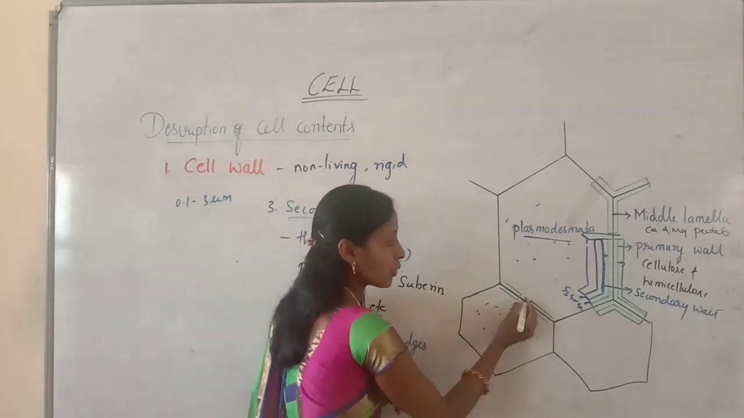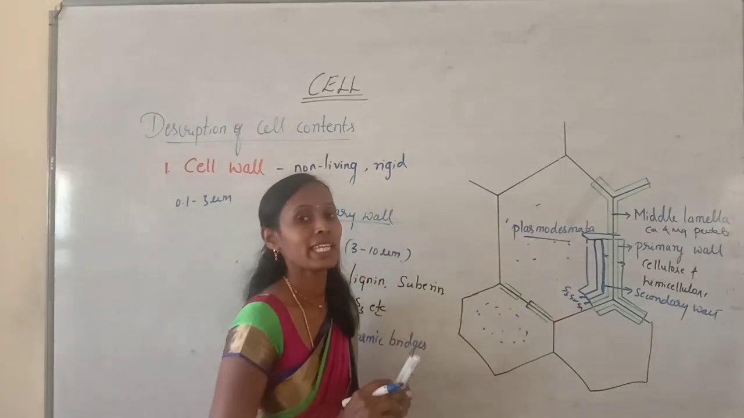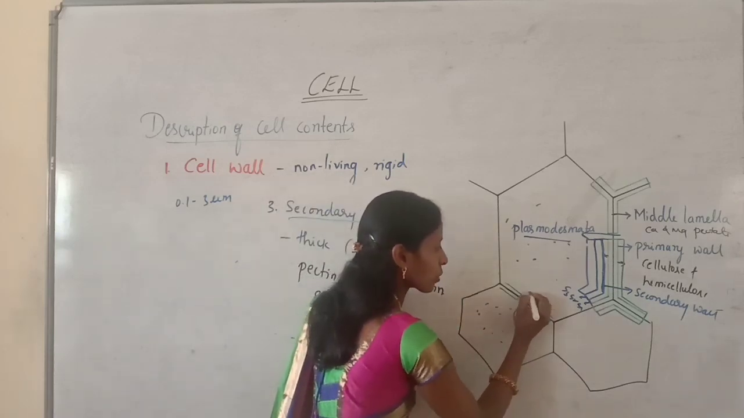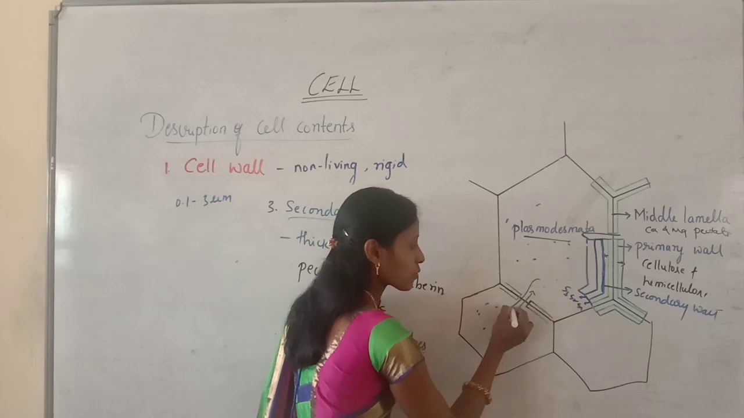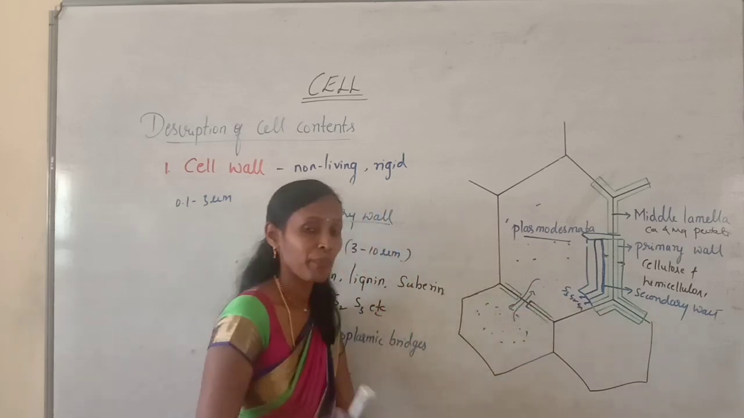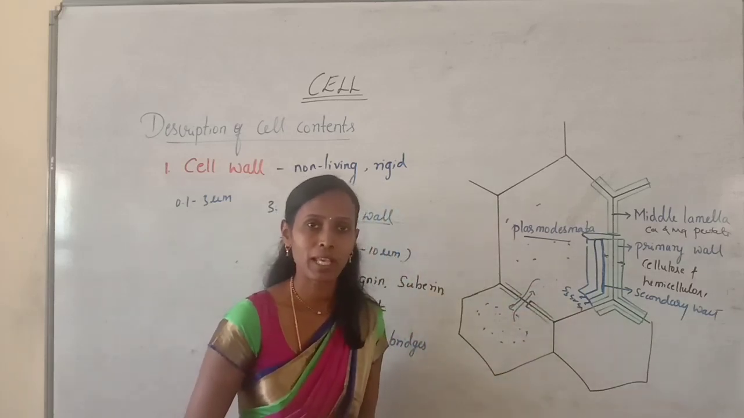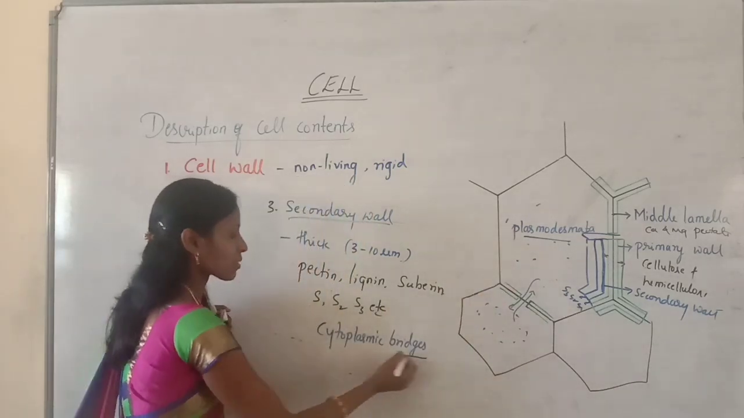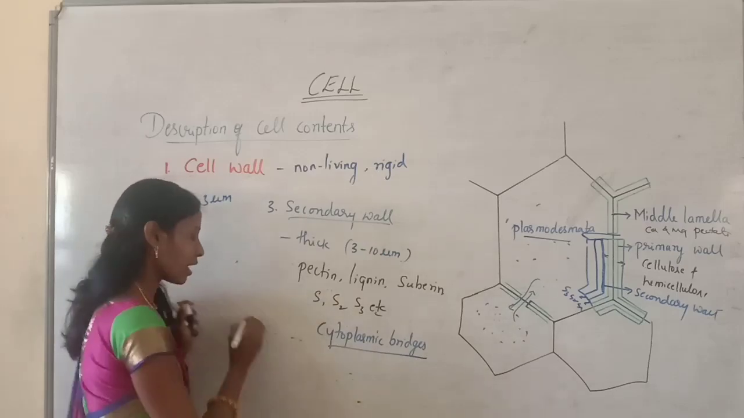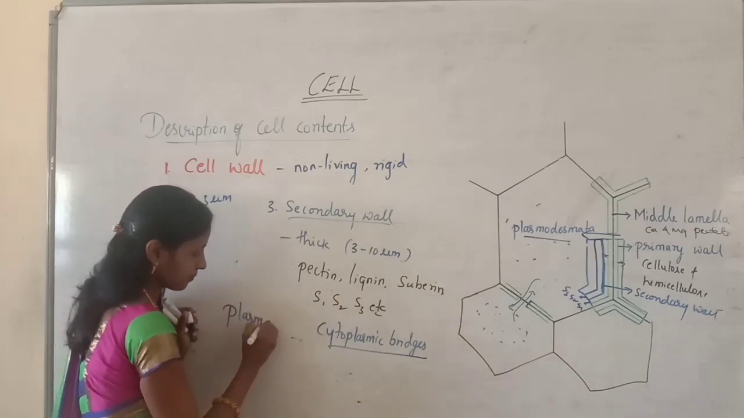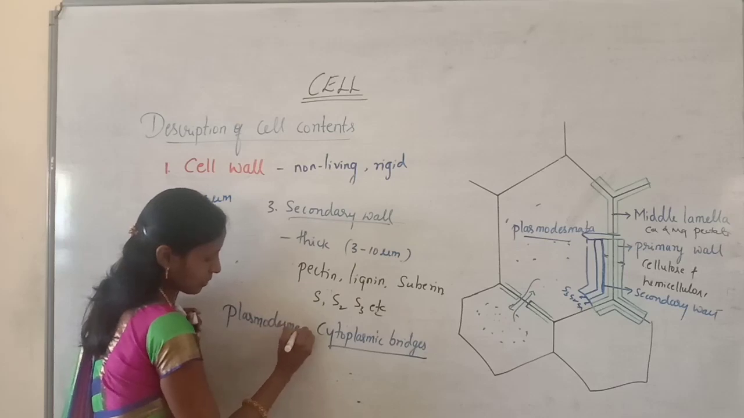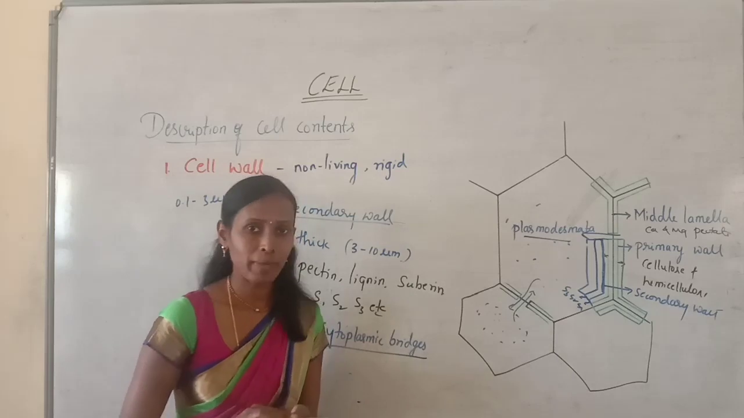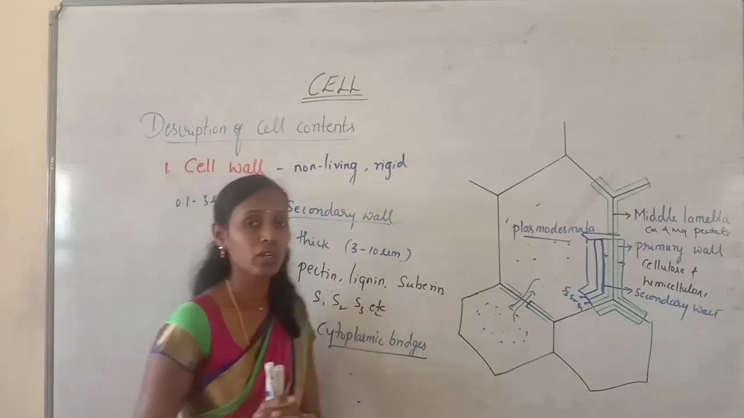Because through plasmodesmata only, exchange of materials will take place. For example, from this cell some molecules can enter into this cell, and at the same time some molecules can enter the other cell. That exchange of materials can take place only with the help of plasmodesmata. That's why plasmodesmata are considered cytoplasmic bridges. So these are very important for the exchange of materials. So this is about the cell wall.